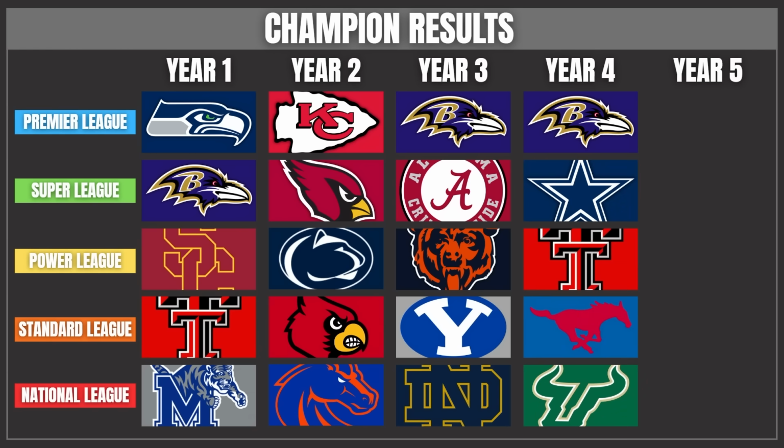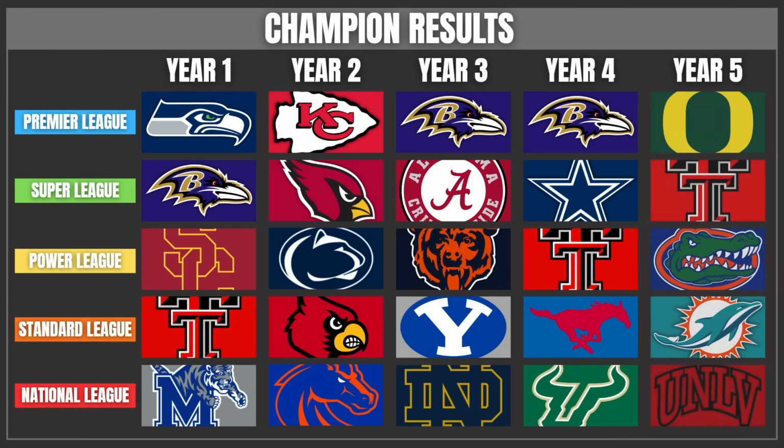Then the Cowboys, Texas Tech won their second league championship in a different league this time, just like the Baltimore Ravens. SMU won the Standard, and then USF won the National. And finally, year 5, we almost saw a college football sweep, but the Oregon Ducks won the Premier League, which was crazy. Texas Tech won their 3rd league today, which is insane as well.